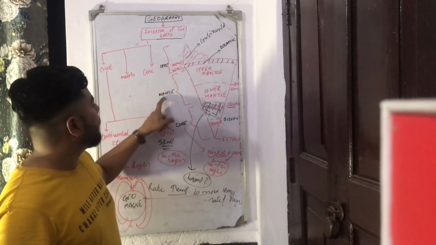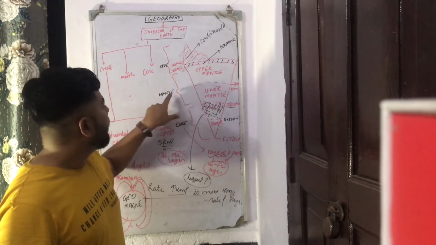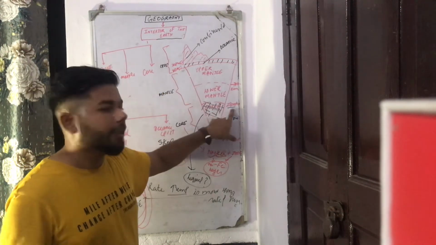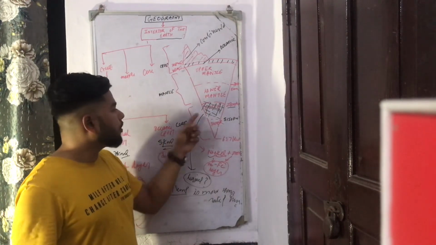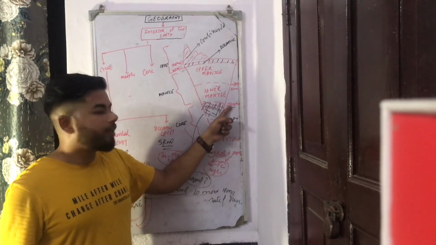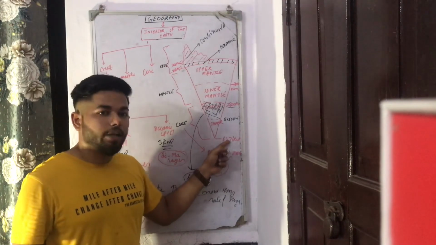The second layer is the mantle layer. Mantle layer is further divided into upper mantle and lower mantle. Mantle extends from the depth of 35 kilometers and lies up to 2900 kilometers. Then the third most important is the core. Core is also made up of the outer core and inner core. It extends from 2900 kilometers in depth to 6371 kilometers. That is the center of the earth.